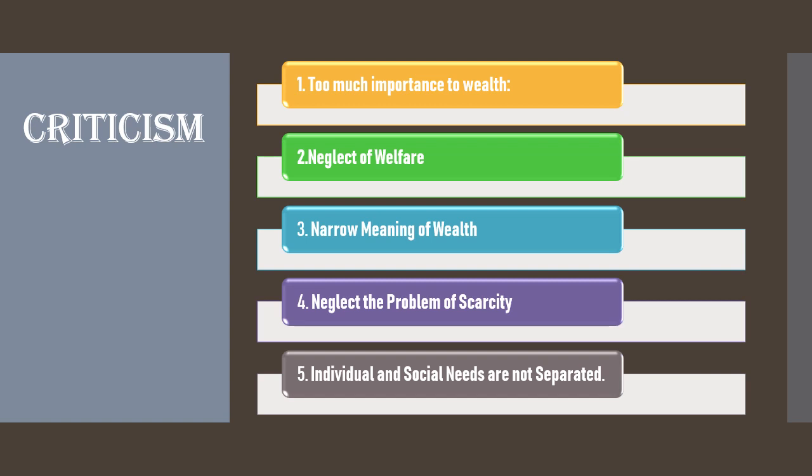The third point is the narrow meaning of wealth. In this definition, wealth is only the tangible things. Tangible means which can be seen and touched, and non-tangible means the opposite, which can't be seen, just felt. So non-tangible things such as the services of a doctor, a professor, or a teacher remain outside the scope of economics.